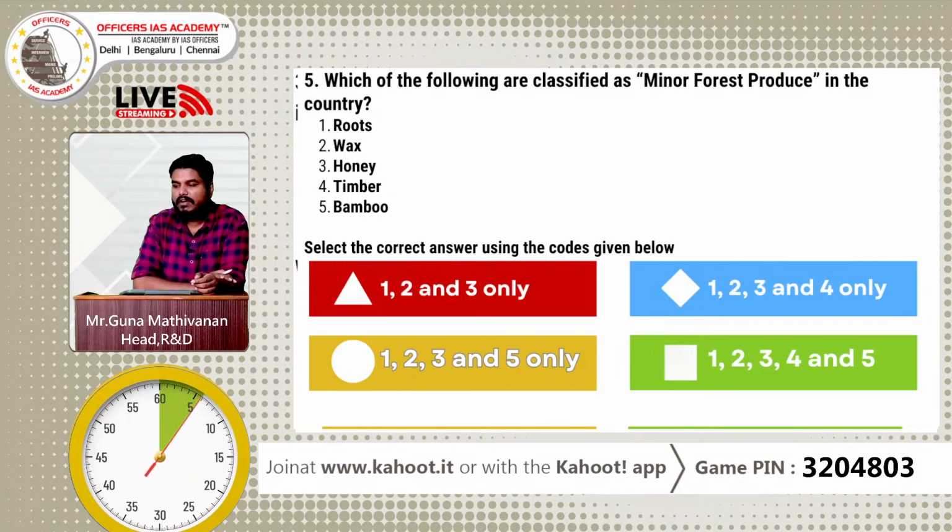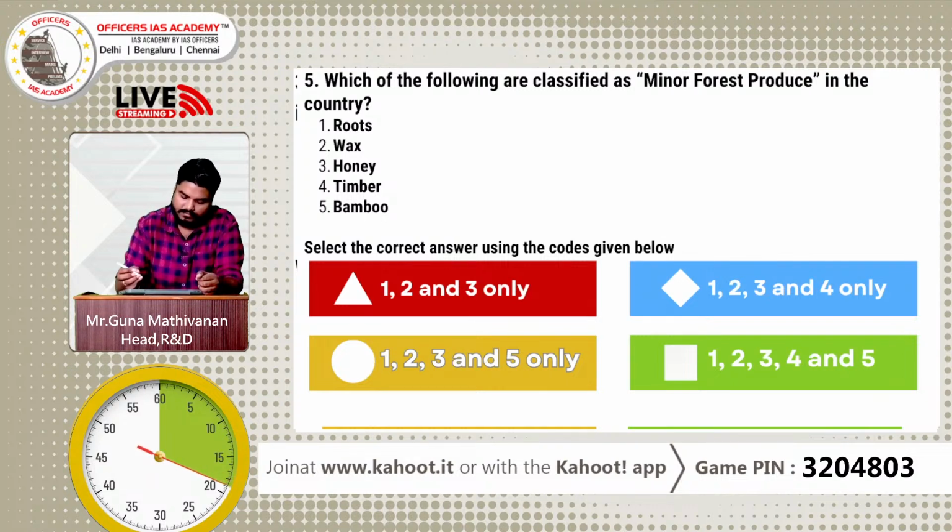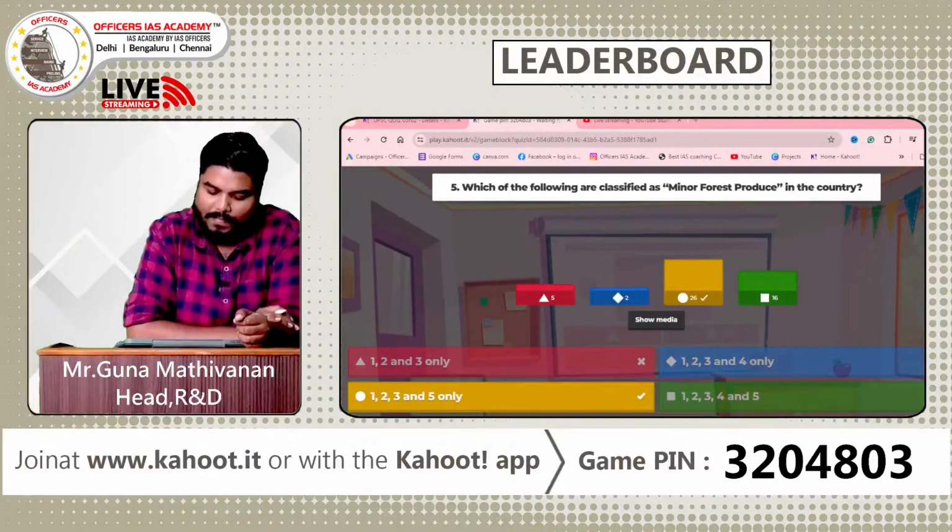Which of the following are called minor forest produce in the country? Roots, wax, honey, timber, bamboo. 1, 2 and 3 only. 1, 2, 3 and 4 only. 1, 2, 3 and 5 only. 1, 2, 3, 4 and 5. Okay, the 32nd question. I am realizing that very late. Great. So, what is the answer?